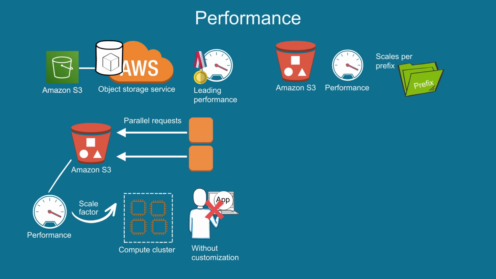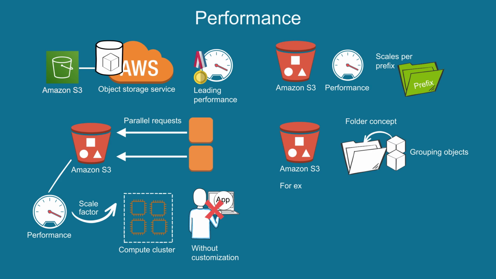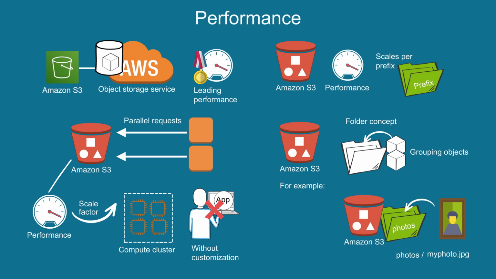S3 performance scales per prefix. But what is a prefix? Let me give you an example to explain. Amazon S3 supports the folder concept as a means of grouping objects. For example, if you have an object, a photo called myphoto.jpg, stored in photos/myphoto.jpg in an S3 bucket, the prefix in this case is photos/. If you want to list all the objects in the photos folder, you can send a list request, which specifies the prefix photos/.